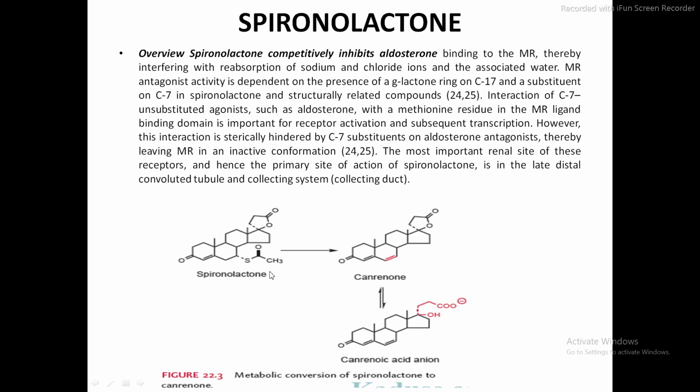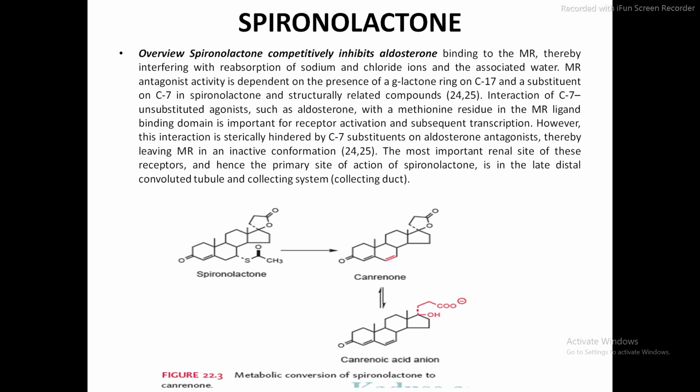Because of the group there, the structure will not fit properly onto the receptor because of the presence of a substituent on carbon number 7, right? So if there is a substituent on carbon number 7, then it can act as an aldosterone antagonist and thereby leave MR in an inactive conformation. Okay, so that receptor, the mineralocorticoid receptor, it leaves in an inactive conformation.